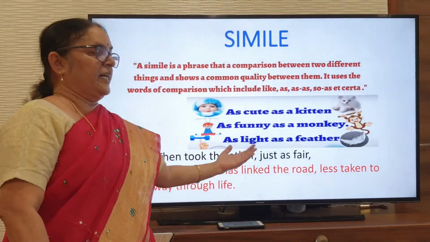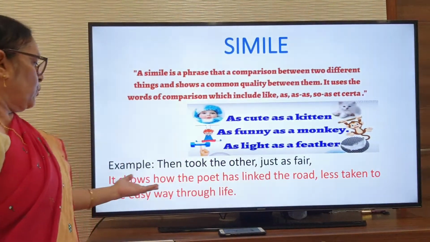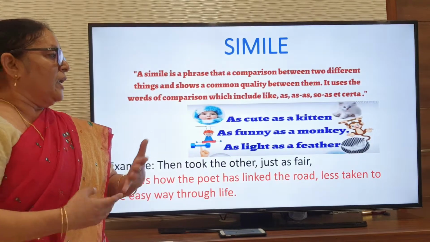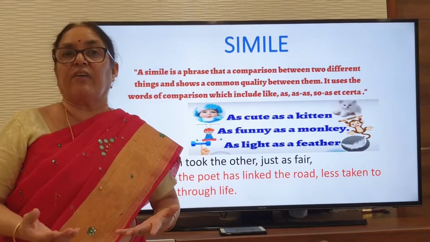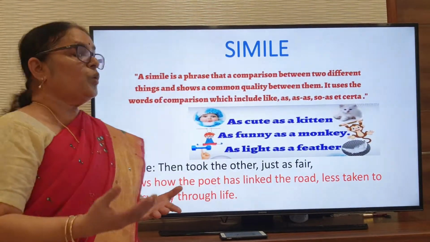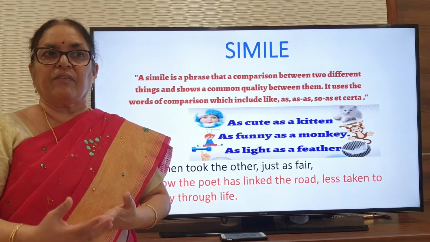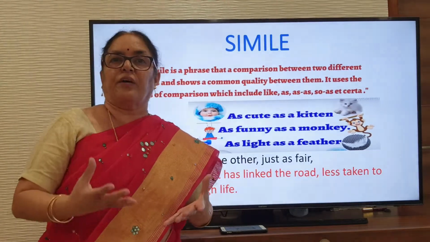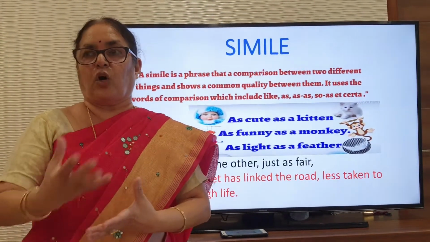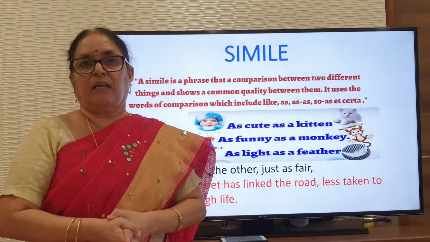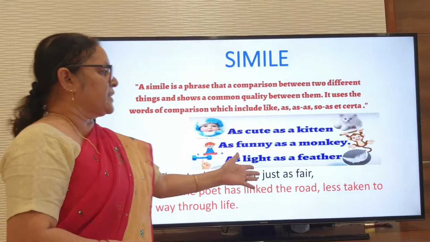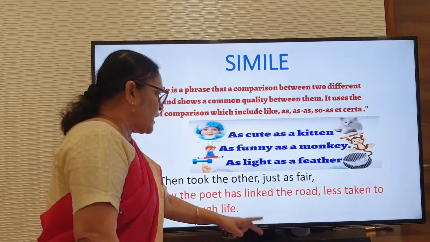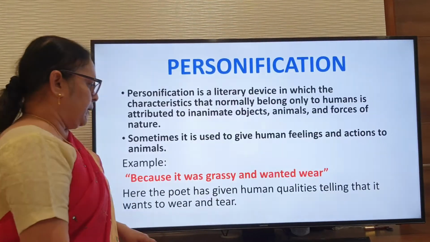Then he took the other, just as fair. So, what is the meaning? It shows how the poet has linked the road less taken to the easy way through life. When we are in life, whenever two options are in front of us, we opt for the road or the choice which is easy for us. That's what he wanted to take, just as fair, as everybody will do. Okay, that is, "as fair" is the simile there.